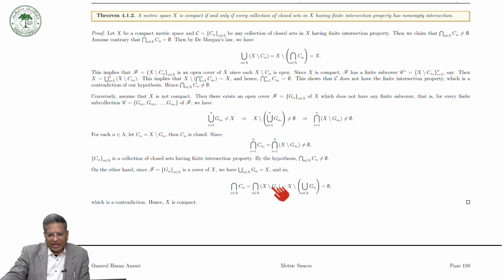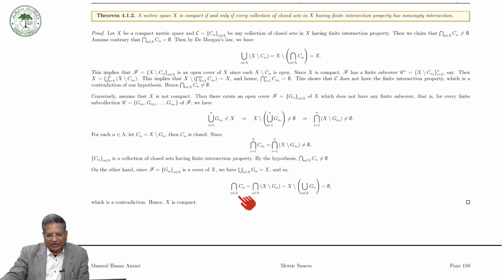This is equal to X minus the union of the G alpha, which is the empty set, because X is equal to the union of G alpha, so they are both the same.